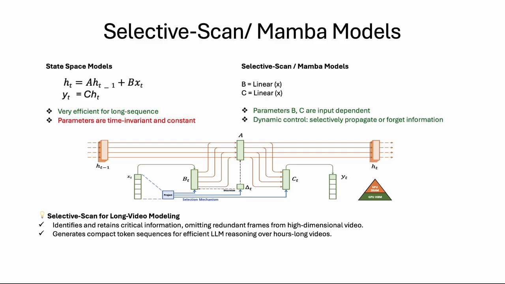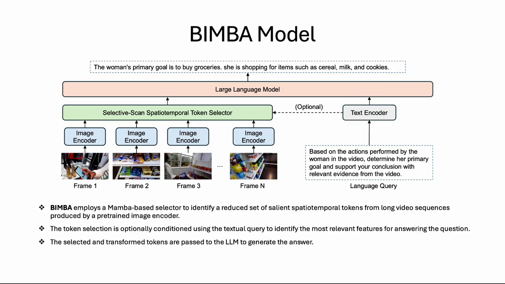Our goal is to compress the lengthy video token sequence into a compact representation by retaining critical information and omitting redundant ones. We propose BIMBA, an efficient model for long-range video question answering. Given a long video input, first we encode each video frame independently using an image encoder and extract patch-level features. Then we employ a spatiotemporal token selector which compresses the long video sequence into a compact set of visual queries. Finally, the compact token sequence is passed to the LLM alongside the question to generate the answer.